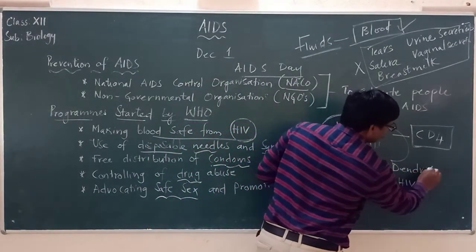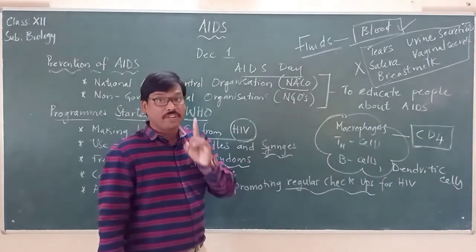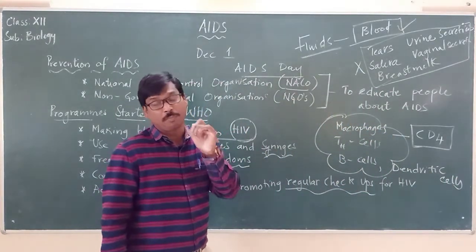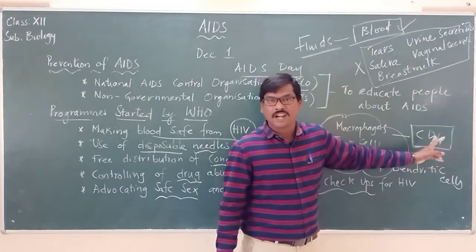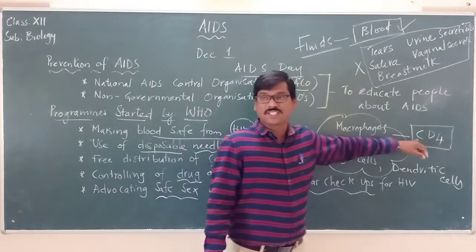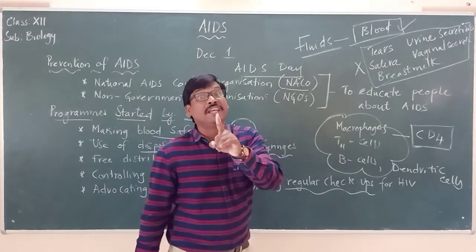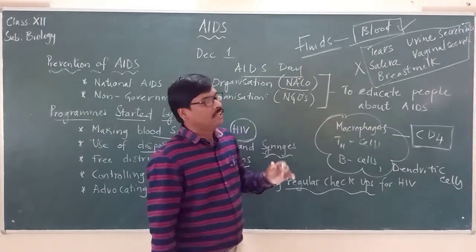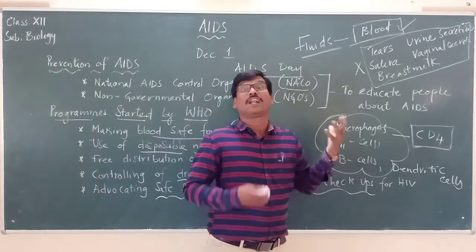All these are immune cells. Why are these cells attacked by the HIV virus? Because they have a glycoprotein called CD4, cluster of differentiation. It is this glycoprotein that is recognized by the HIV virus; otherwise we can call it a receptor.